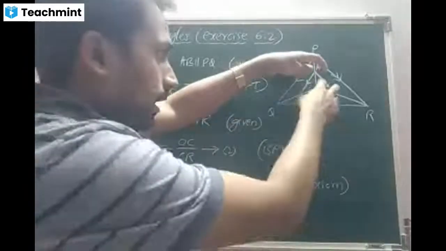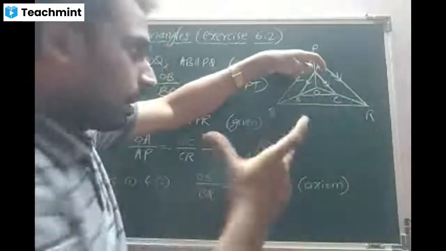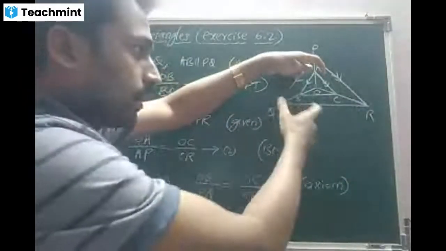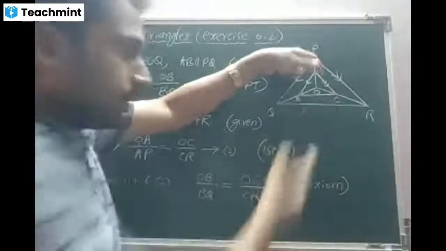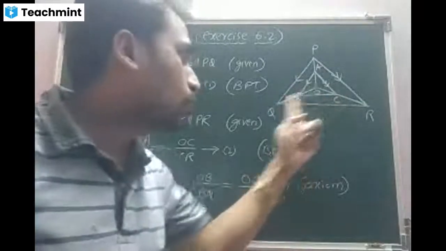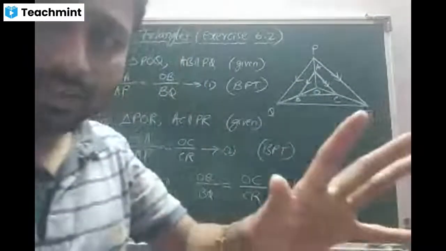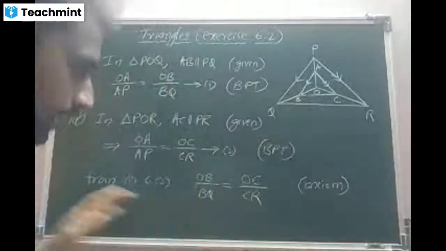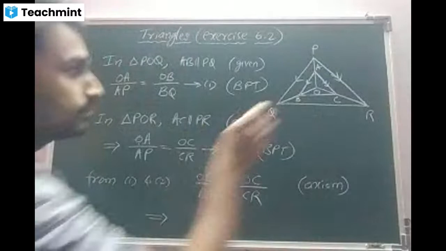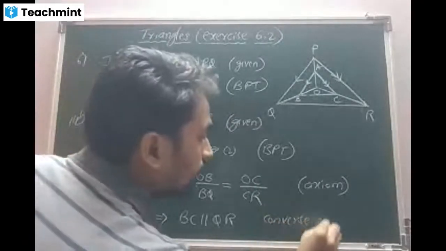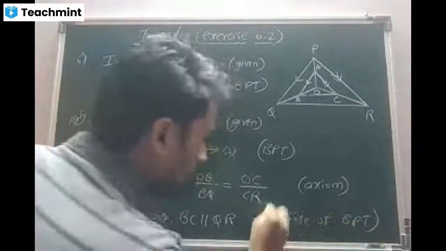Similarly, OC and CR are the parts of the side OR. These sides belong to the triangle OQR, wherein BC is a line joining them. So the line BC divides the two sides OQ and OR proportionately. Hence, it should be parallel to QR according to the converse of BPT. So BC parallel to QR. The reason, converse of BPT.